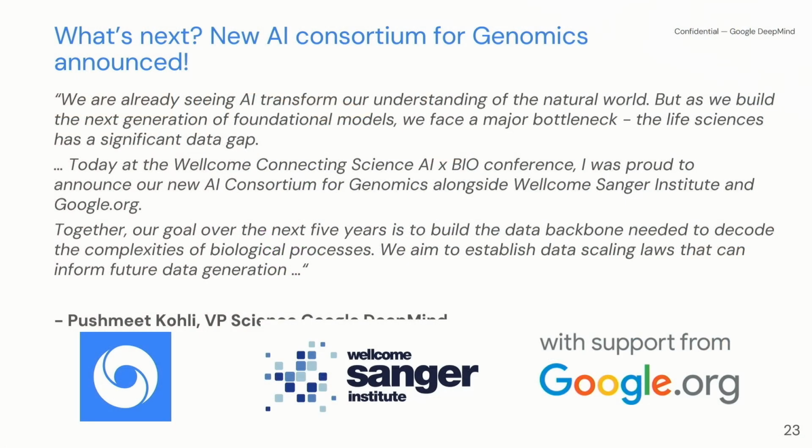Just in the last few minutes, I thought I'd talk to this audience specifically a little bit about what's next coming from us. And the announcement is that GDM is getting interested in data generation. As you saw in Greg's talk earlier, new data sheds light on both the strengths and sometimes the weaknesses of models. And that really helps us prioritize which components we should be paying attention to. As a first step towards our interest in data generation, we've partnered with the Sanger Institute to announce a new AI Genomics Data Generation Consortium anchored at the Sanger.